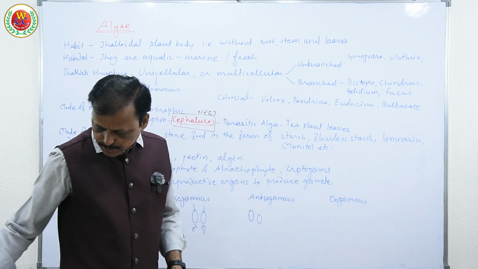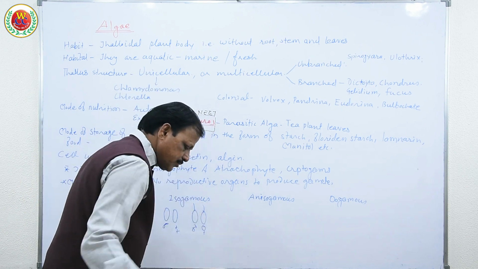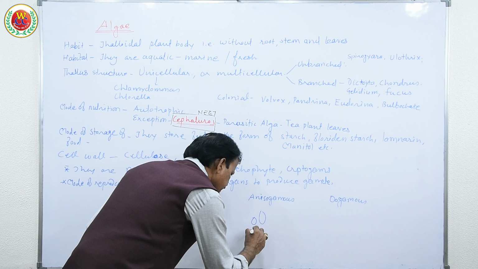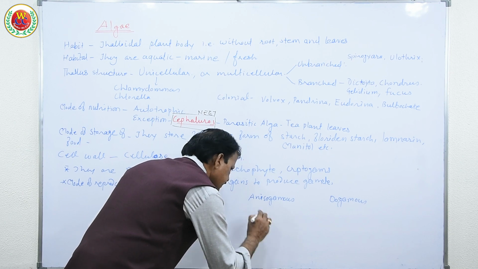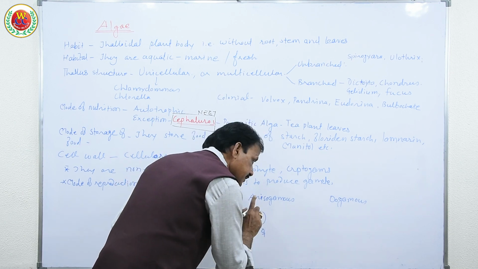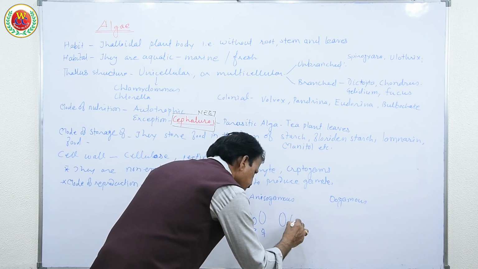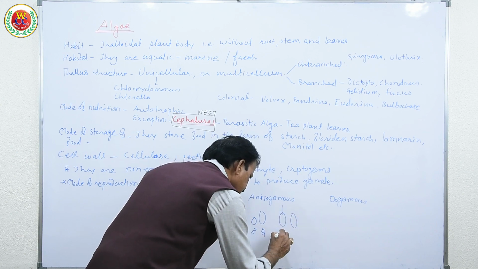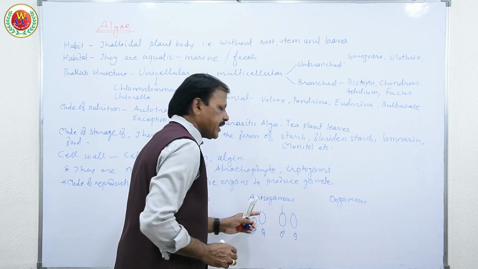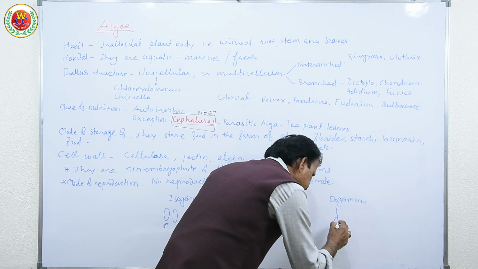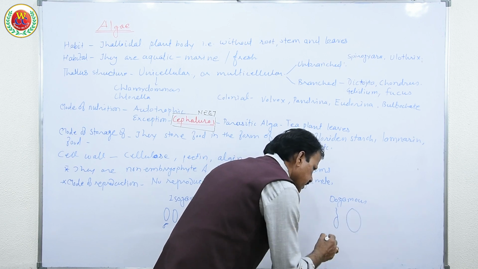So the male gamete is smaller, shorter, and the female gamete is larger. So if they are similar in shape but dissimilar in size, one is motile, another is non-motile. So this is what anisogamous is. And oogamous, they are dissimilar in both. One is motile, another is non-motile and larger.